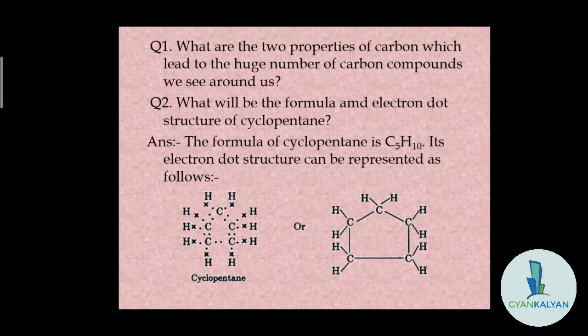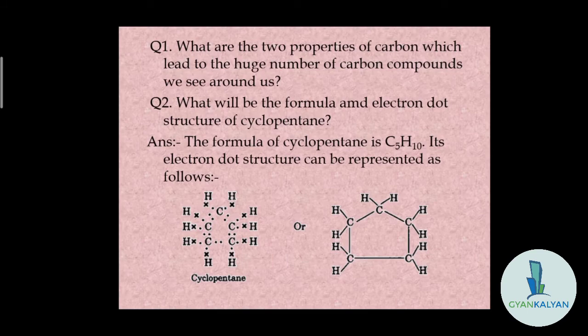Next, there are two questions from your text. What are the two properties of carbon which lead to the huge number of carbon compounds we see around us? I hope you know this answer. So let us leave it up to you. You solve this. And I know it's very easy. What will be the formula and electron dot structure of cyclopentane?